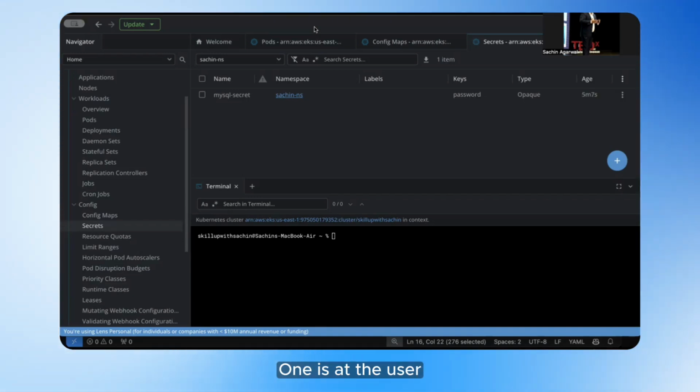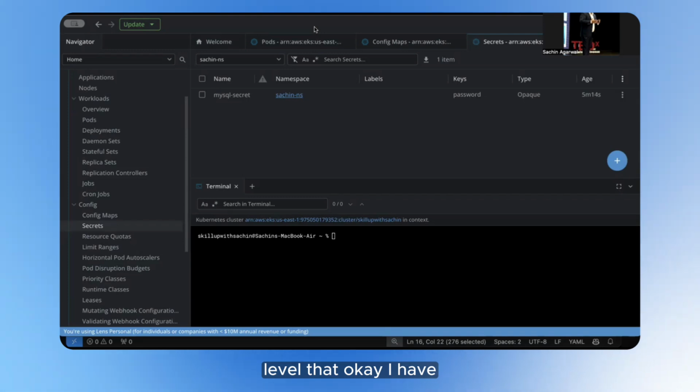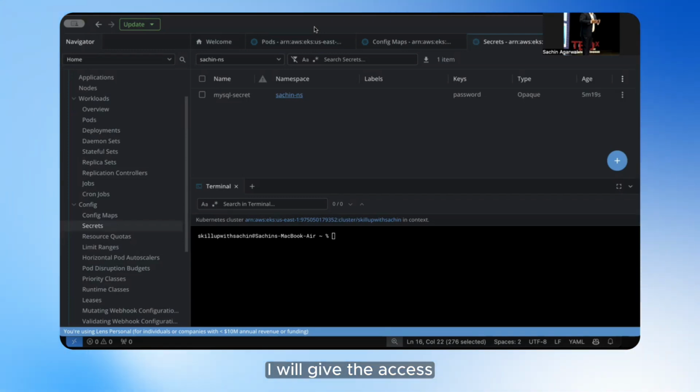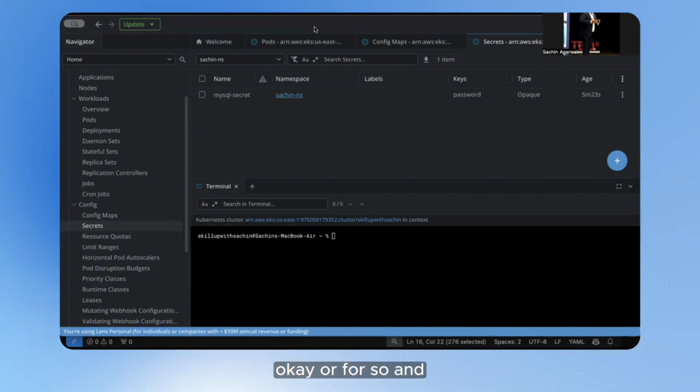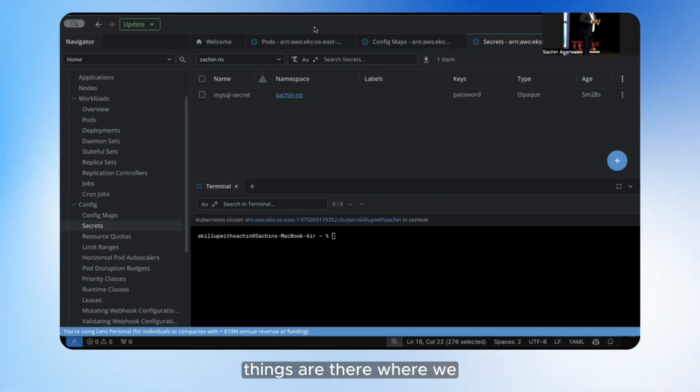One is at the user level. You can control things at the user level, where I have a particular user to whom I will give access for so and so pod, or for so and so namespaces. Those are all controlled at the user end.